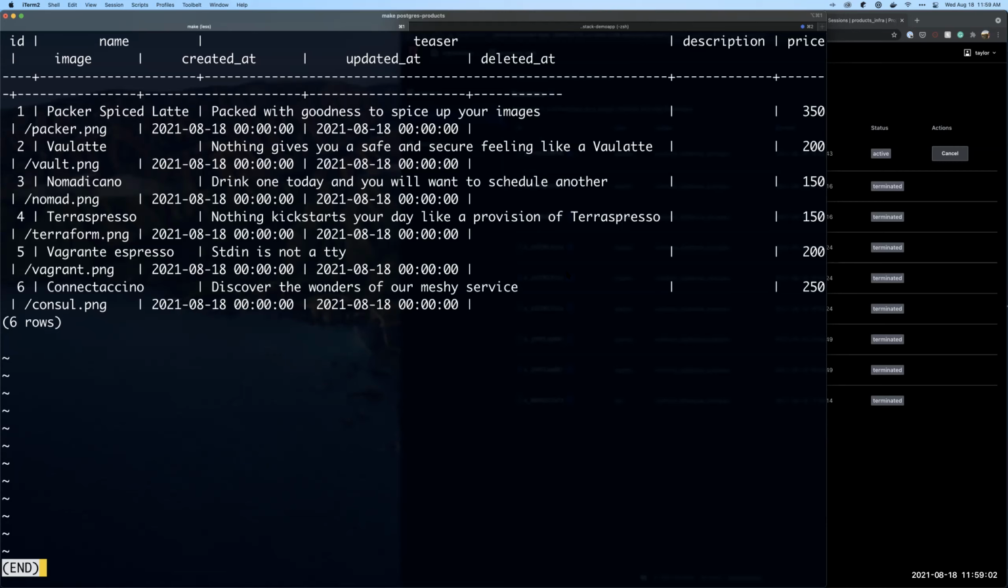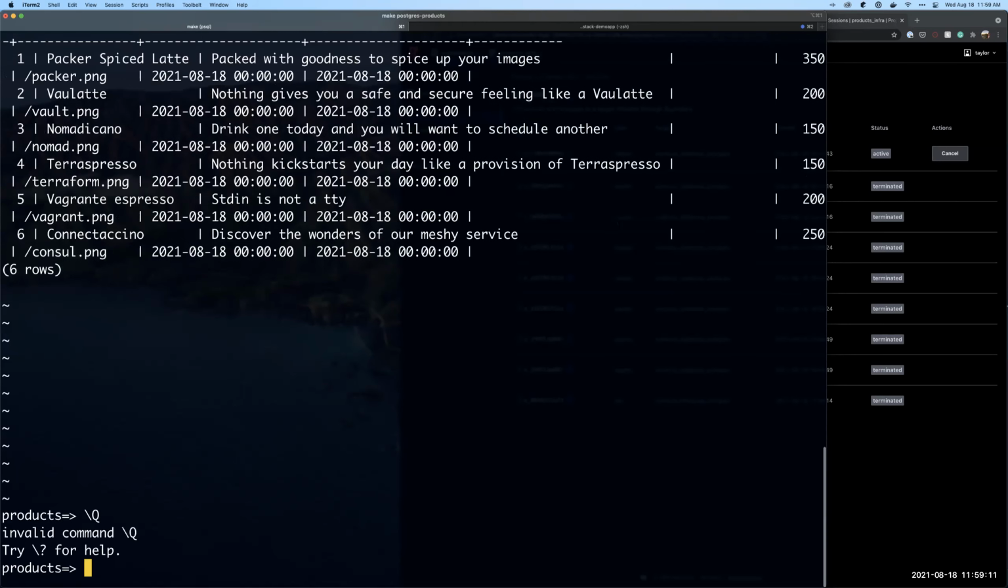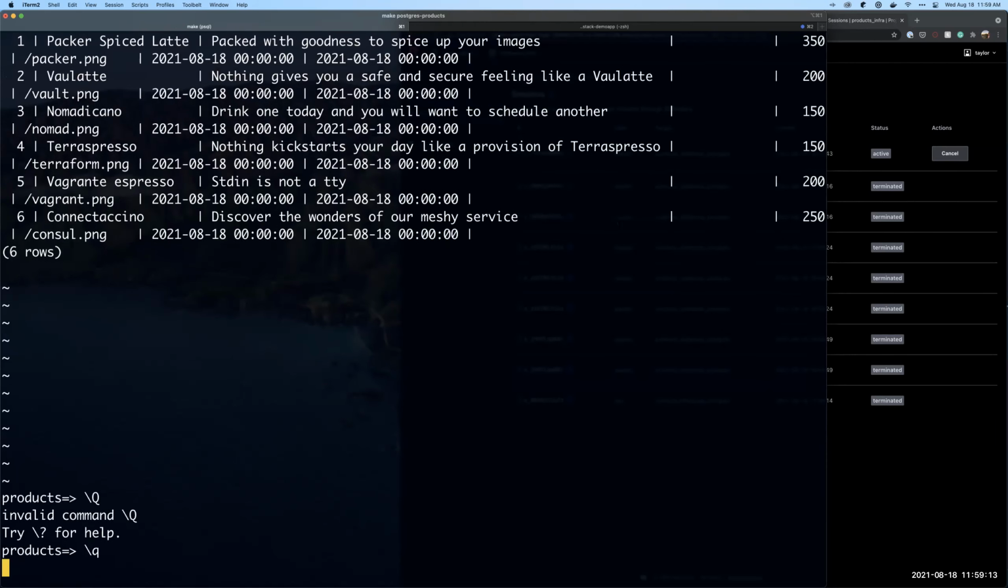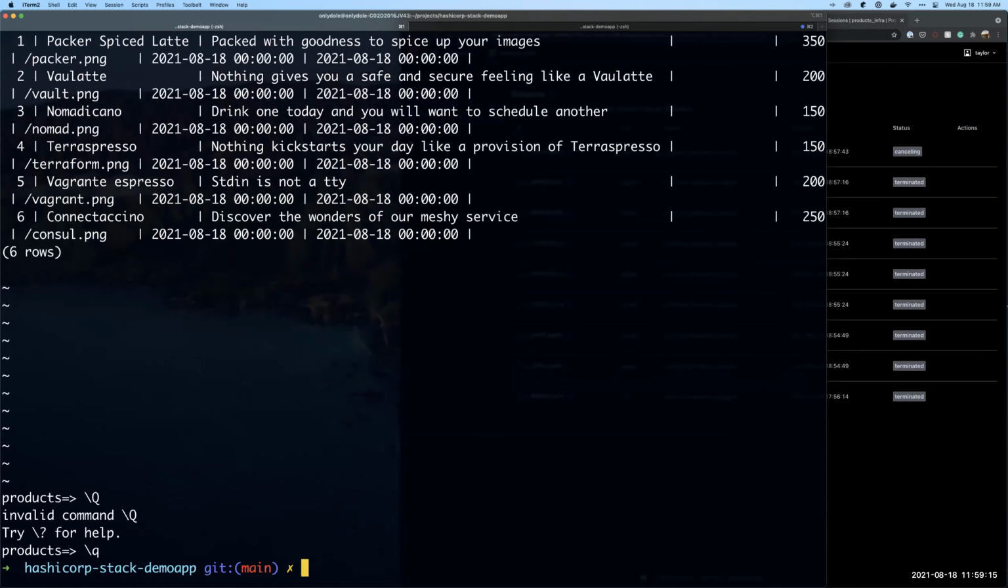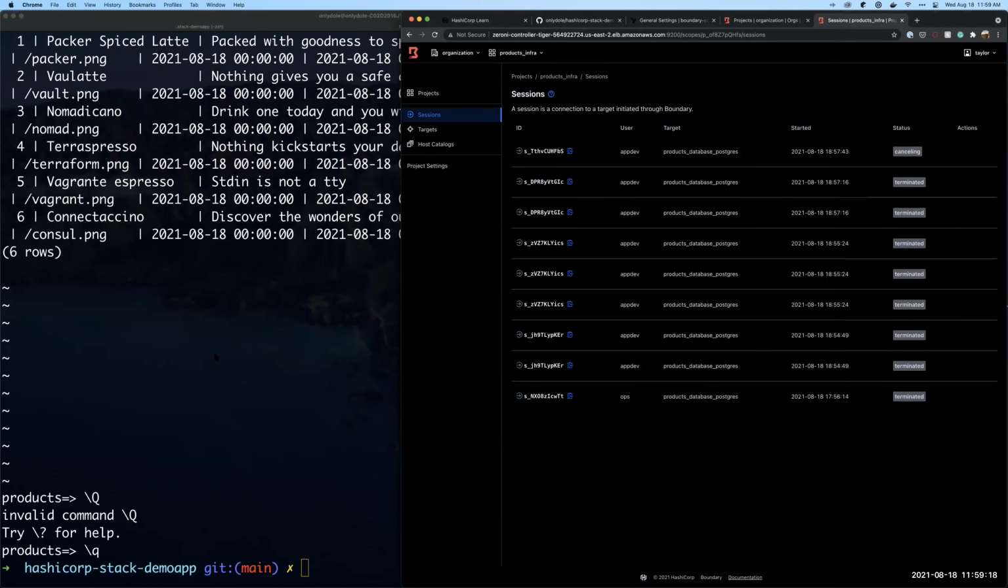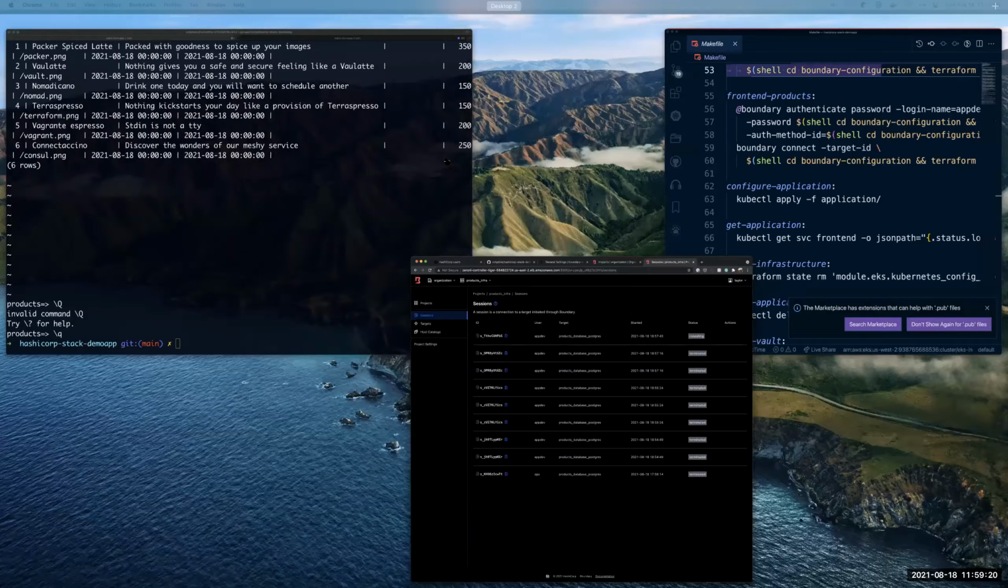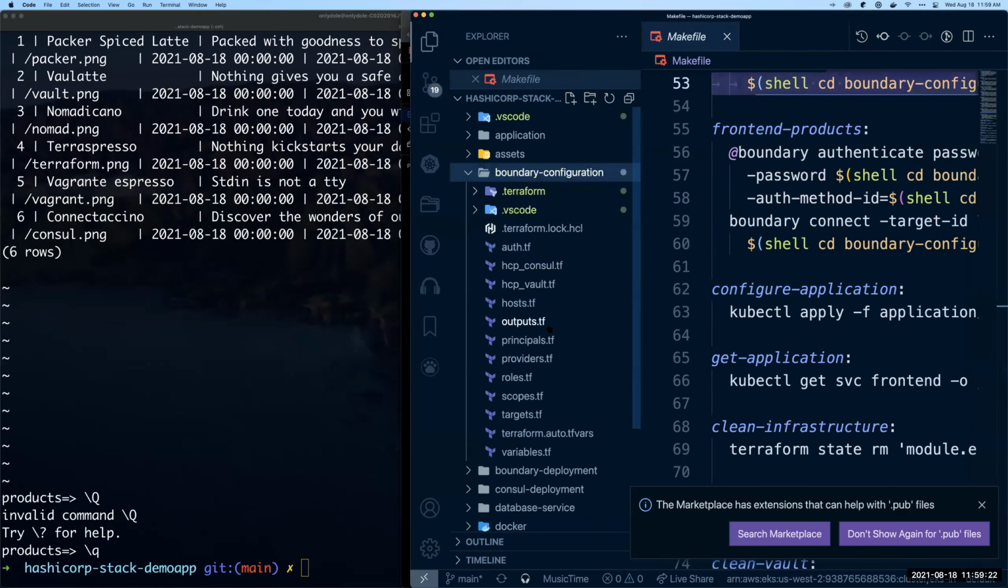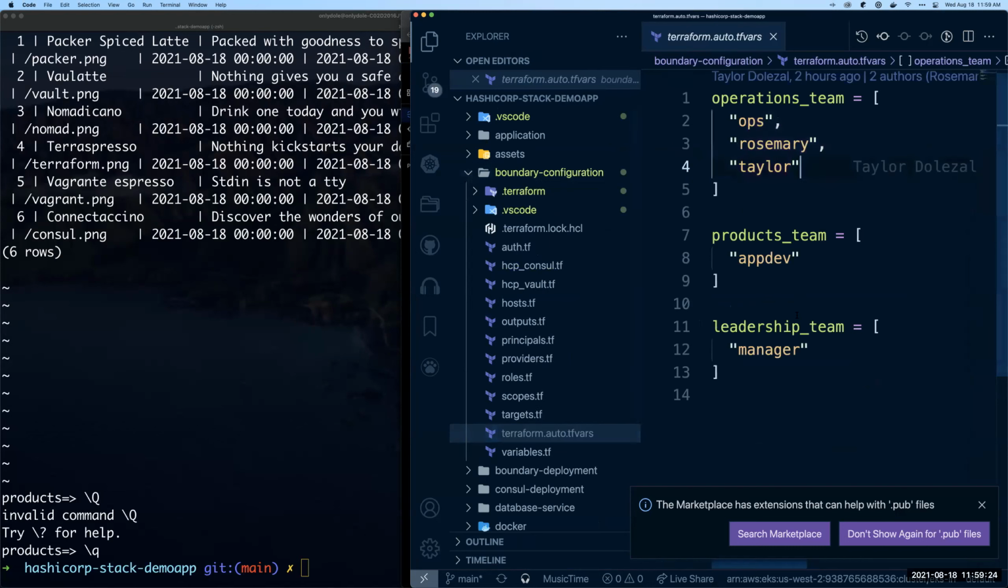So we've shown how we can get this access given out and delivered to people with not too much effort whatsoever. I'll go ahead and quit this database here. If we wanted to, say, give a new user access to our system, let's go ahead and take a look at how we could do that. So let's go back into Boundary configuration. And let's say that someone is joining the leadership team. So I can just go ahead and add to this list.